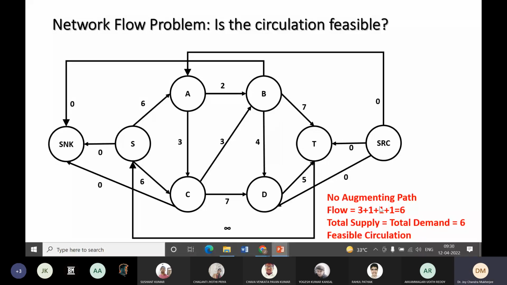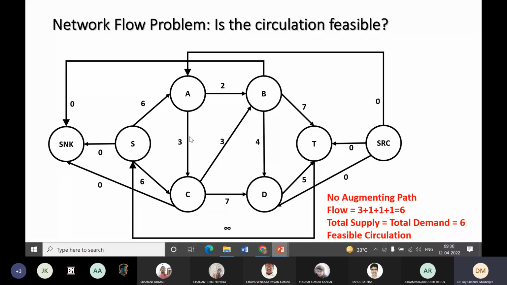So total supply equal to total demand equal to 6 and the flow value is also 6. So a feasible circulation is possible here. That means the problem that we have been given for solving max flow min cut is a valid problem. A feasible flow exists there.